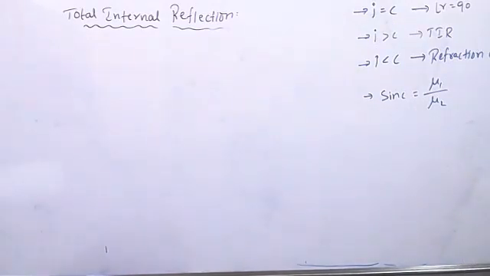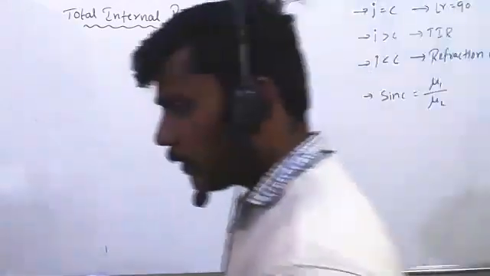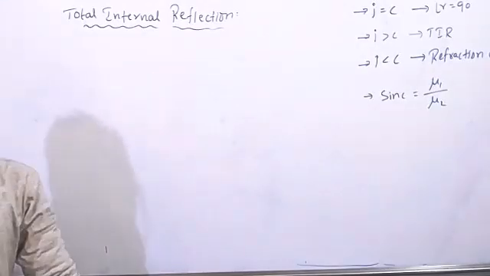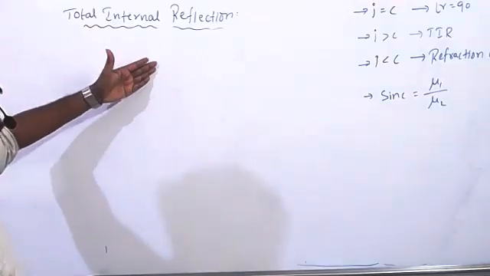Prisha, what are the conditions that you have to follow to get total internal reflection? Sir, the angle of incidence must be greater than the critical angle. And sir, the reflection must always occur from denser to rarer medium. Once again, light should always travel from denser to rarer medium.